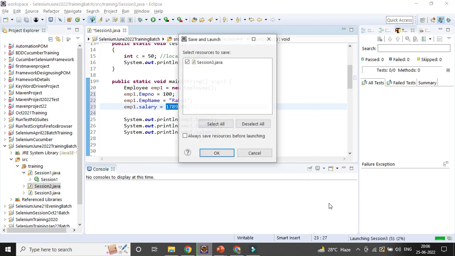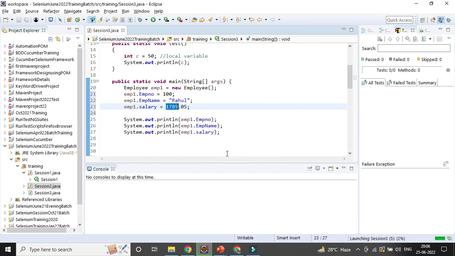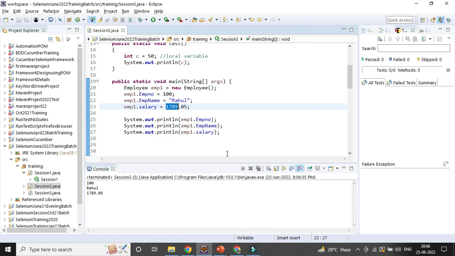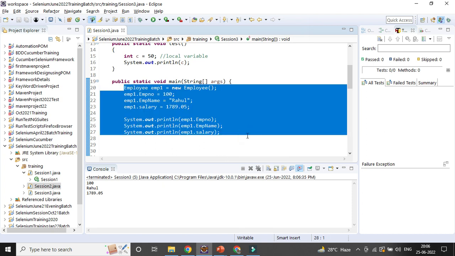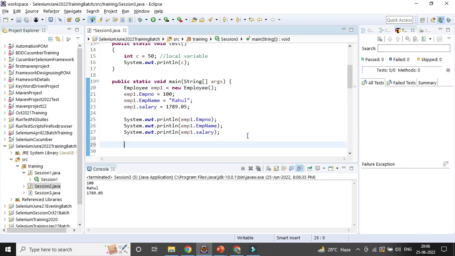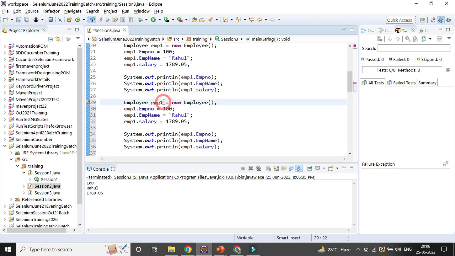So that is the way. You can define something at the class level, but that is not recommended, because you are fixing the value, and definitely you don't want to fix the value. Here in the main method, I can create multiple objects or instances of the same class. I'll create another one called emp2, and I will change everything for emp2. This is another one, right? So that is the reason it is not recommended.